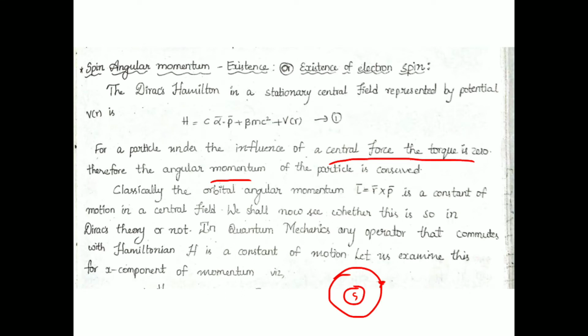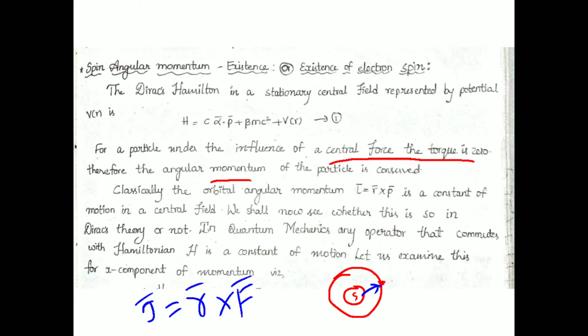We know that torque tau is R cross F. The position vector connects the planet and the sun.